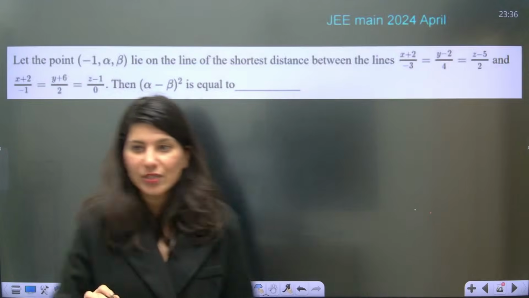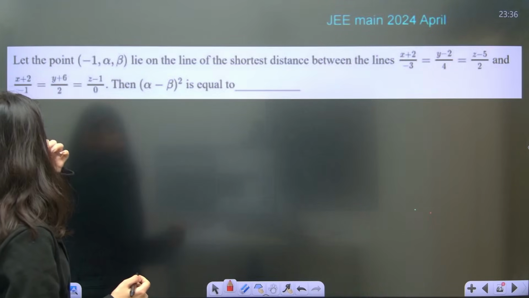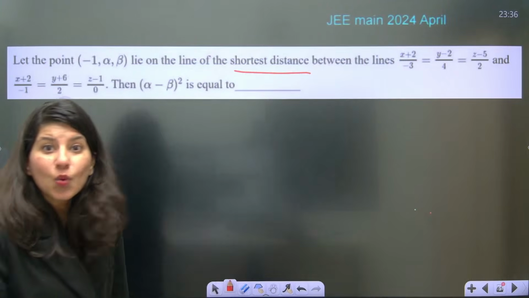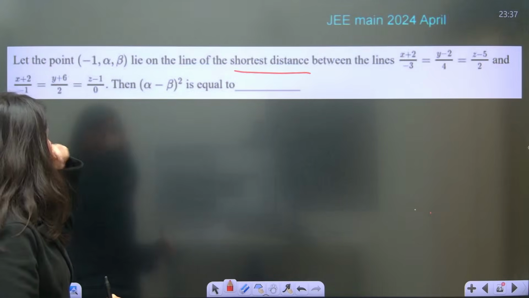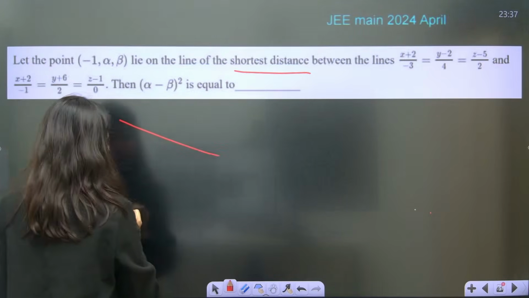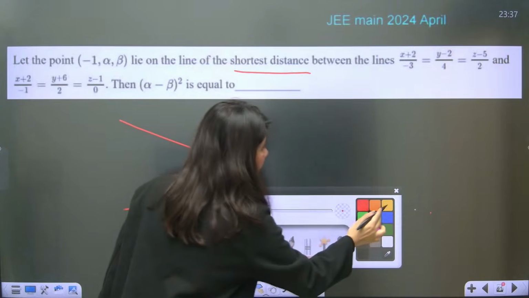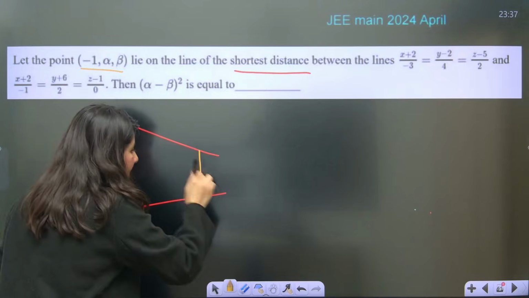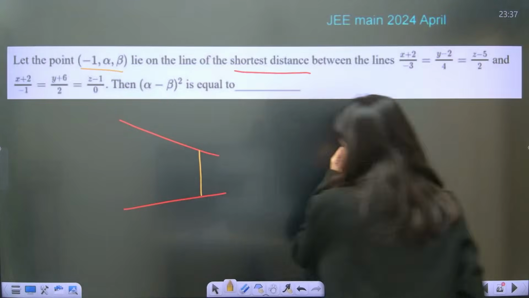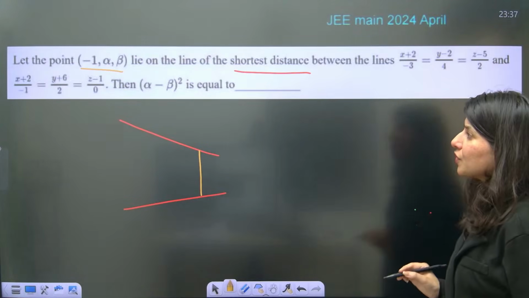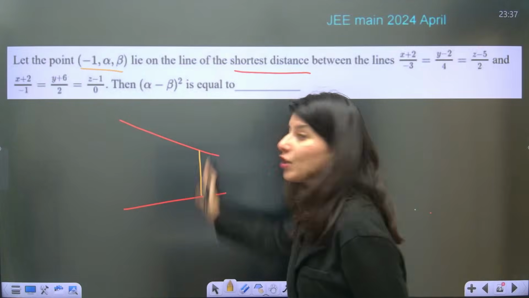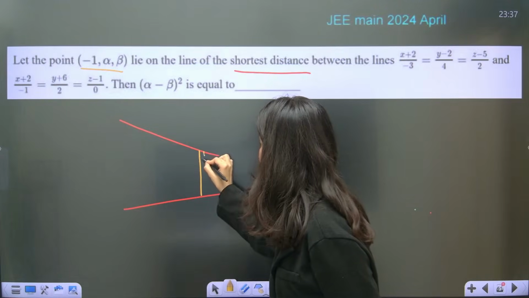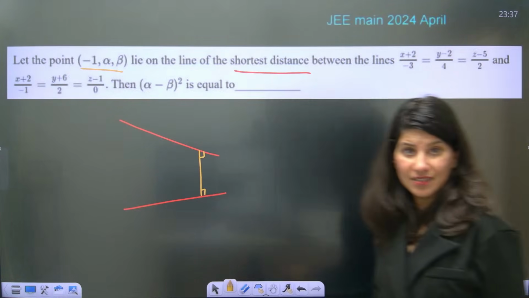So let us read this question. Again, shortest distance question is there. Let the point lie on the line of shortest distance between these two lines. Okay. Then alpha minus beta whole square. So basically what they are saying is that there are two lines and this point is lying on this line which is here, right here, shortest distance between this. Okay. So first of all, you have to understand that you are looking for this particular line. And understand, I told you already this concept that this line is perpendicular to both the lines.